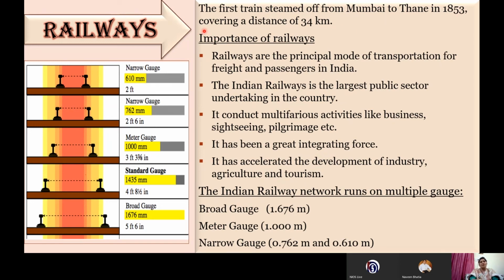Railways are very important to us, as they carry a large number of heavy goods from inland areas where water transport facilities are not available. So railways act as a very important means of transportation in these areas. Let's discuss the importance of railways one by one. Railways are considered the principal mode of transportation for freight and passengers in India.